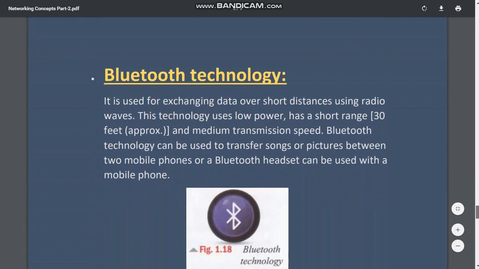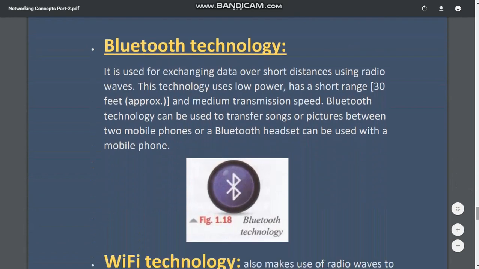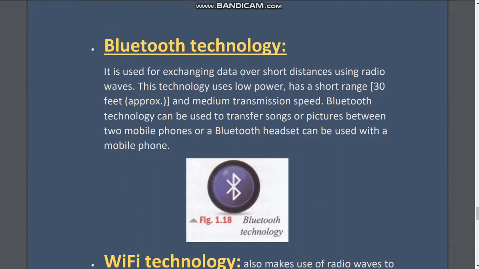Now we have Bluetooth technology. Everybody knows Bluetooth, and you might have used it frequently. It is used for exchanging data on mobiles or smartphones over short distances using radio waves, but of very short range.